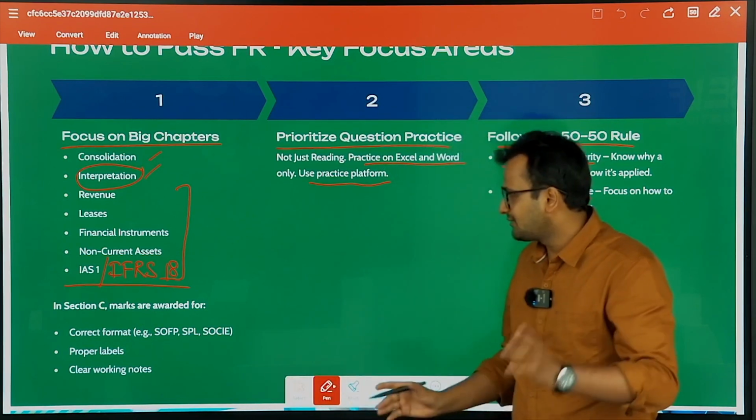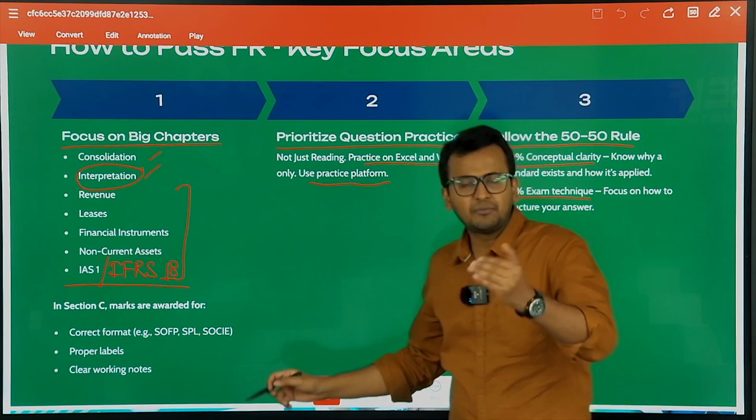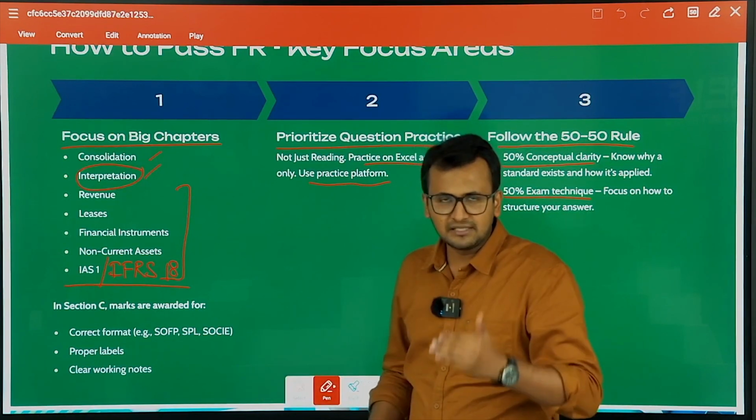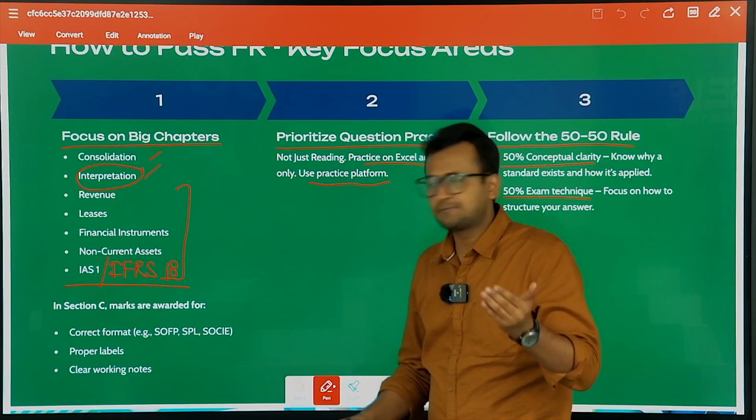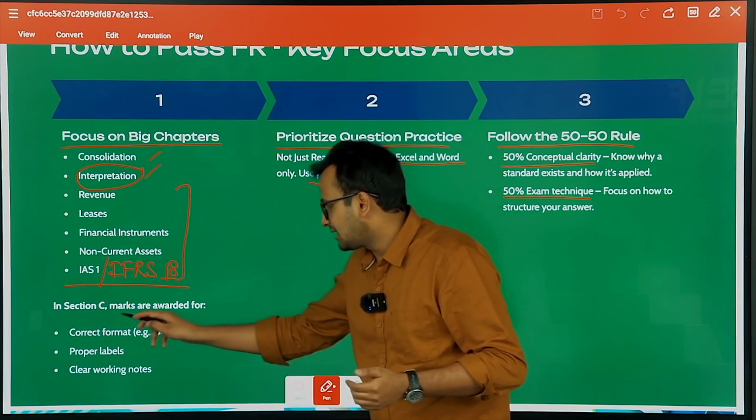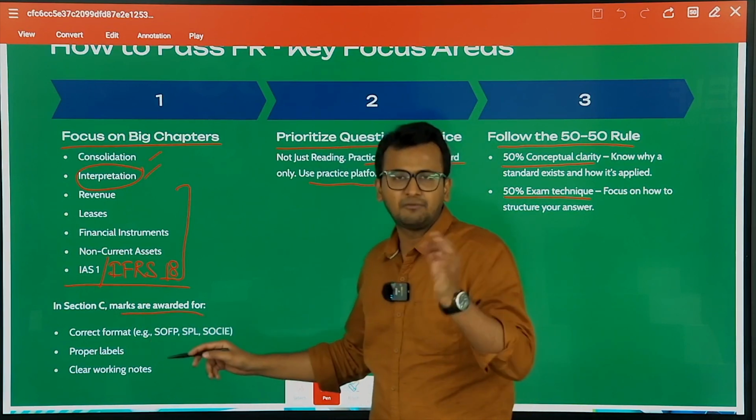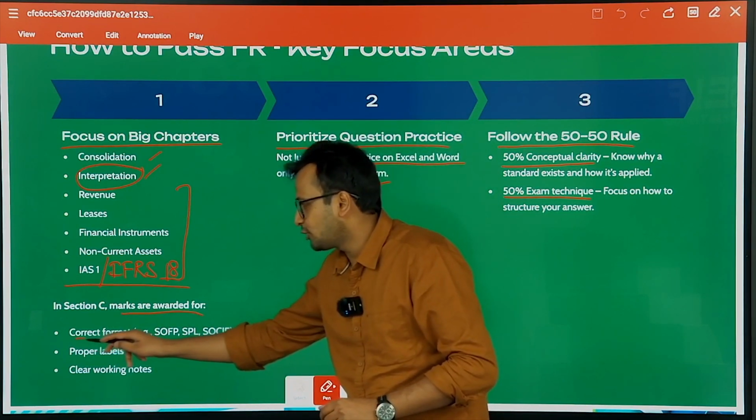I'll just give an example. Your paper will be divided into three sections, section A, B and C. In section C, they expect you to prepare the correct format, and marks will be awarded if you do.